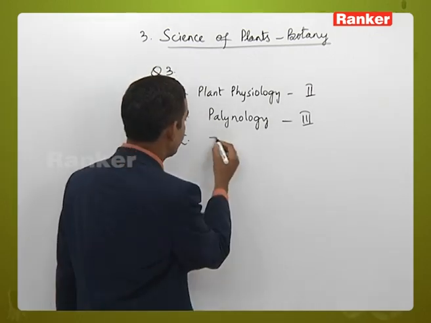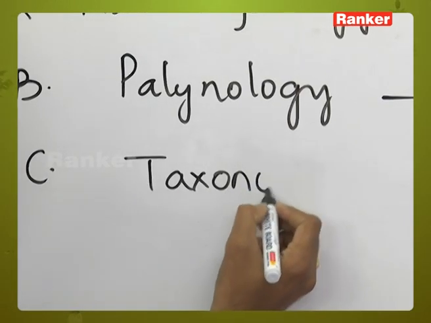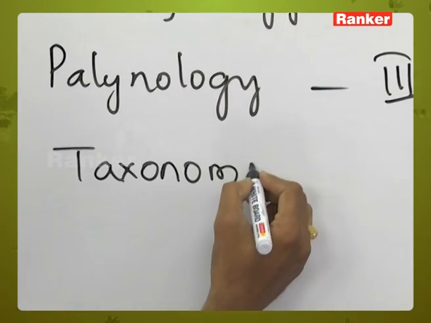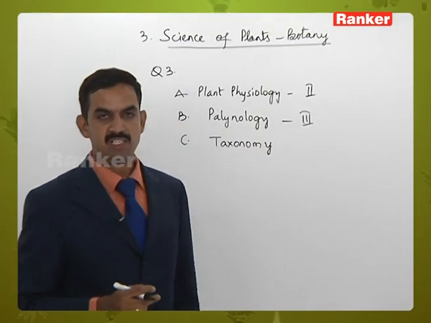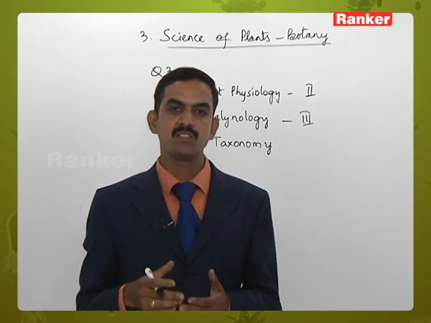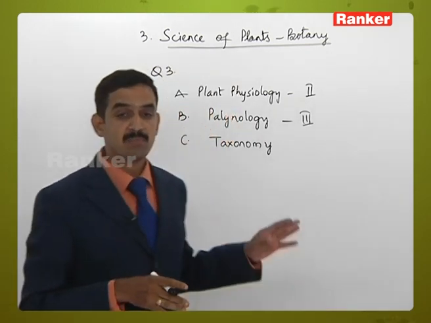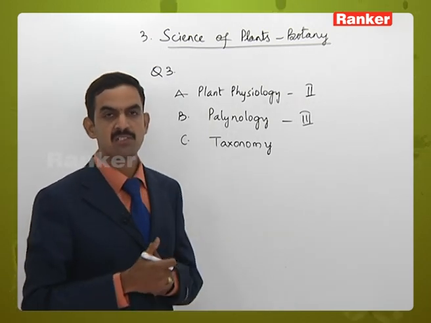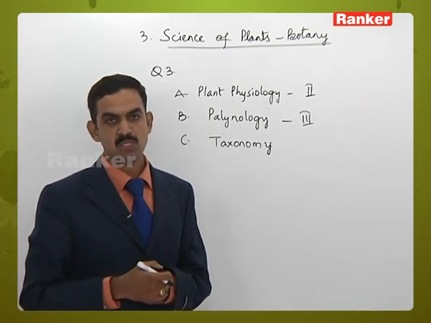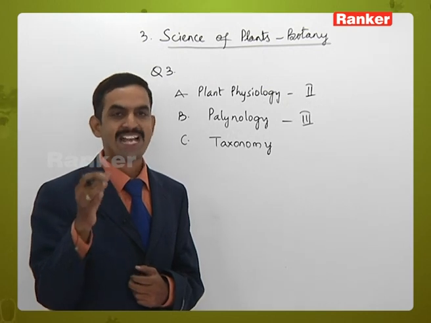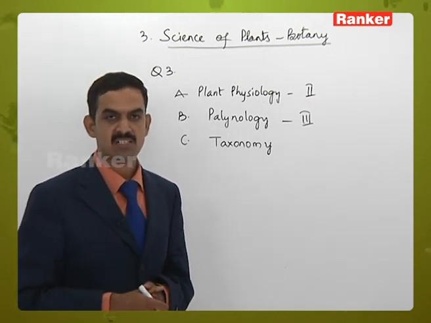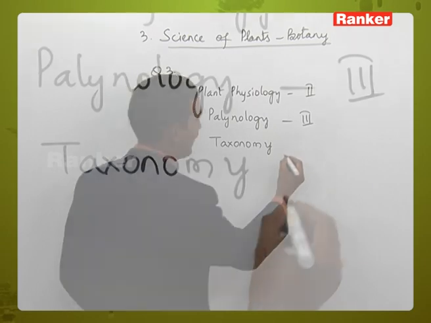And C is taxonomy. Taxonomy deals with the identification, nomenclature and classification of plants. So from the given options, A.P. de Candolle is the scientist who gave the term taxonomy. So he is a scientist concerned with the taxonomy branch.